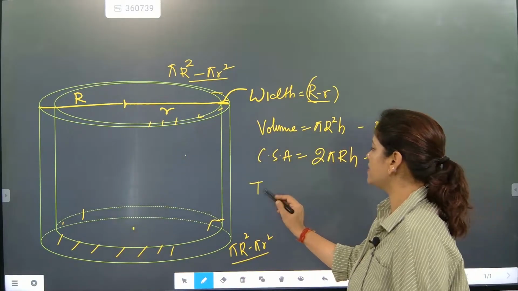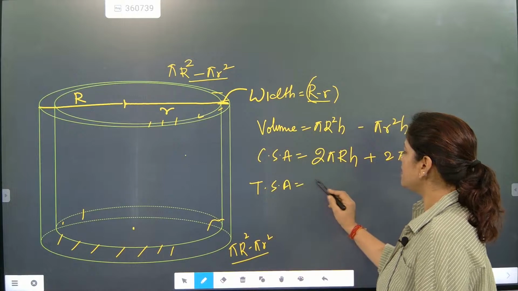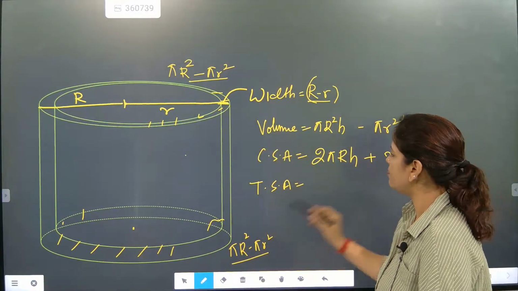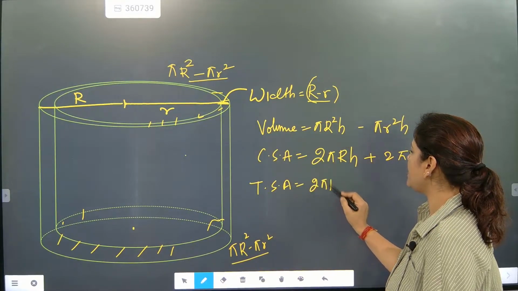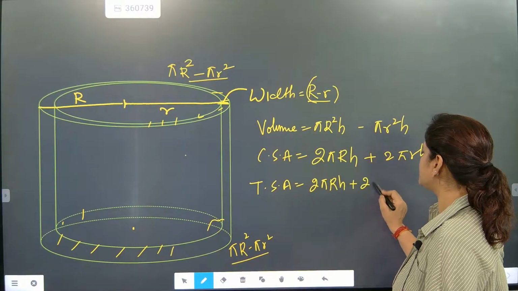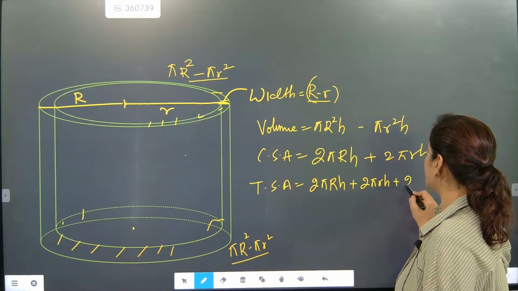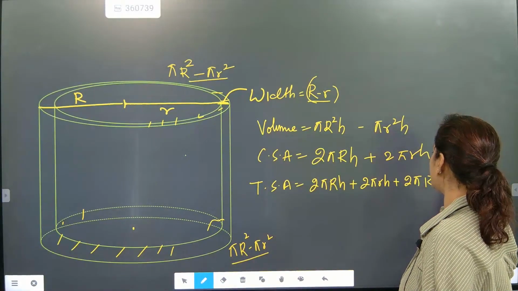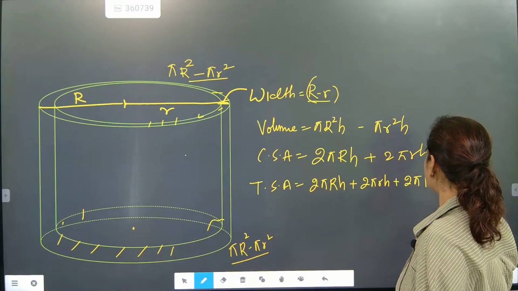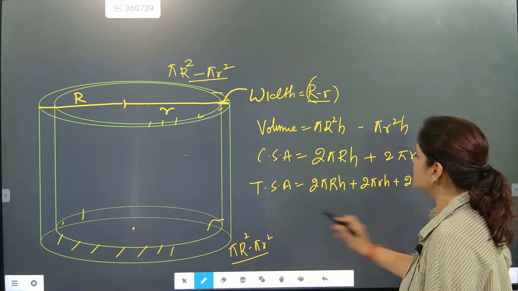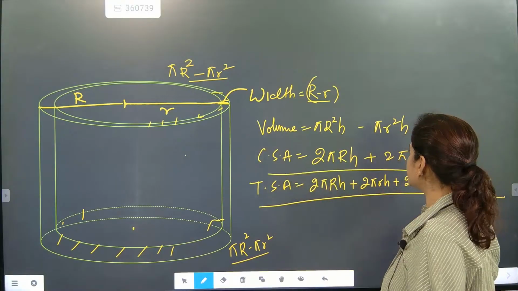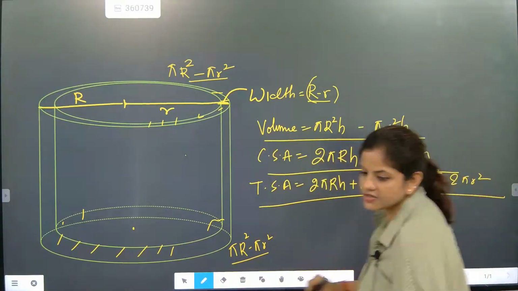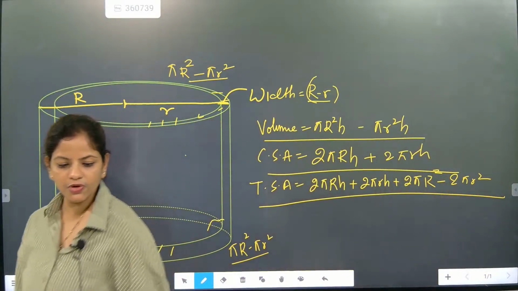Now TSA. When you are doing TSA, it means CSA plus up and down base area. So 2 pi Rh plus 2 pi rh plus 2 pi capital R square minus 2 pi small r square. This is exactly considered as TSA. This is CSA and this is the volume. So these are the three basic important formulas.